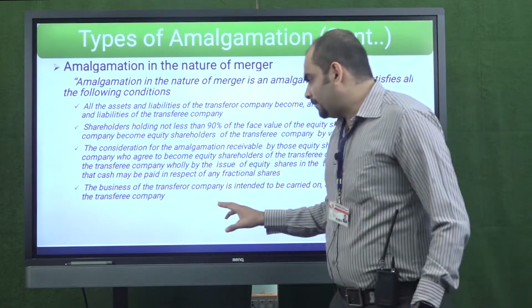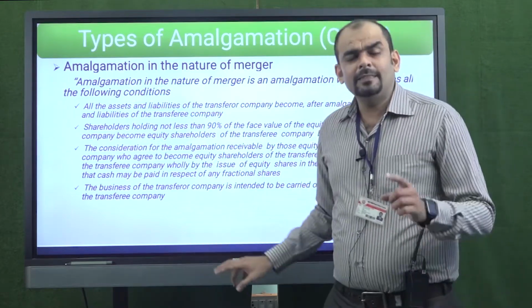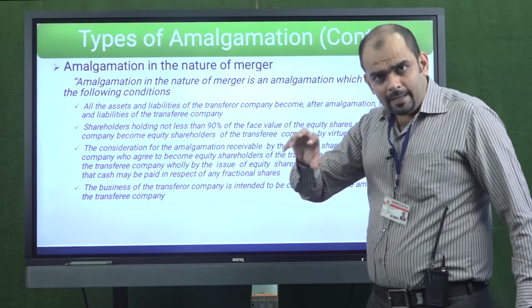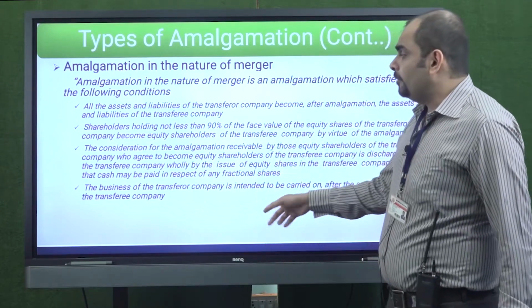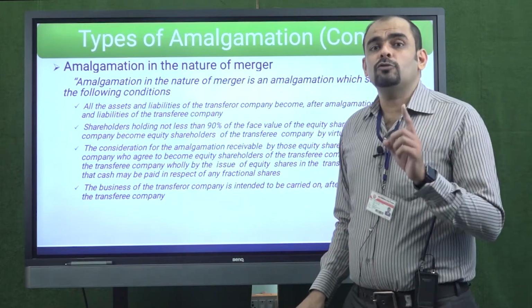The fourth condition: the business of the transferee company is intended to be carried on after the amalgamation by the transferee company. This is also an important condition: when amalgamation has taken place, after amalgamation the transferee company must continue its business and should not stop the business.